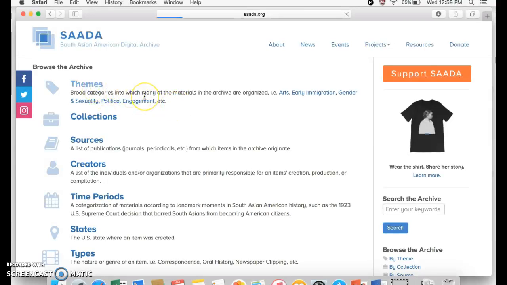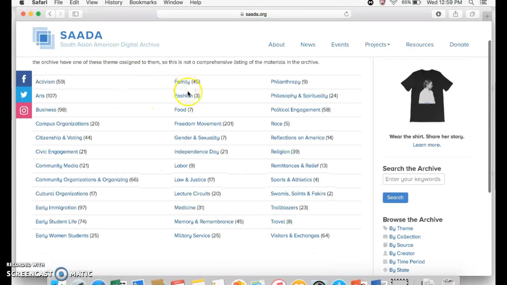So if you click on it, there. For example, they have food, race, so different things, and you can see the number of items they have in that category. So here, political engagement, there's a lot in there, community organizations and organizing. So that's one way if you were interested in a specific topic.